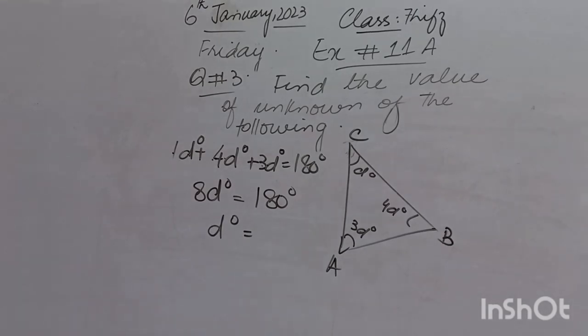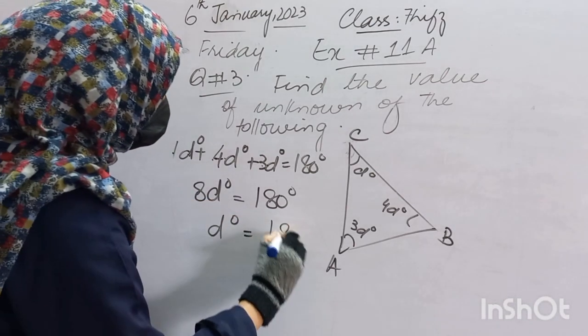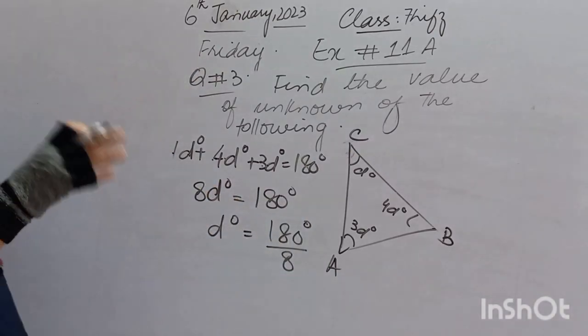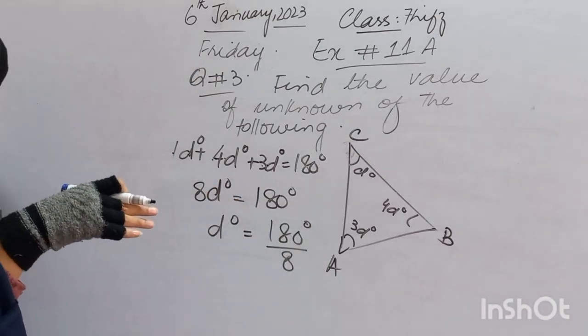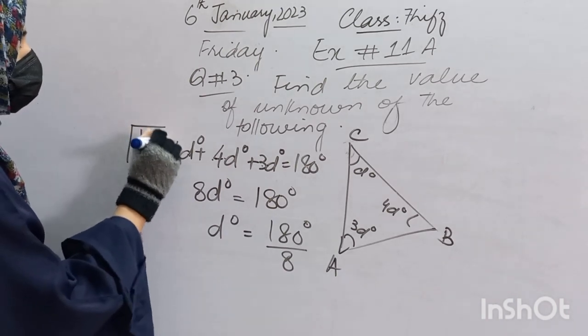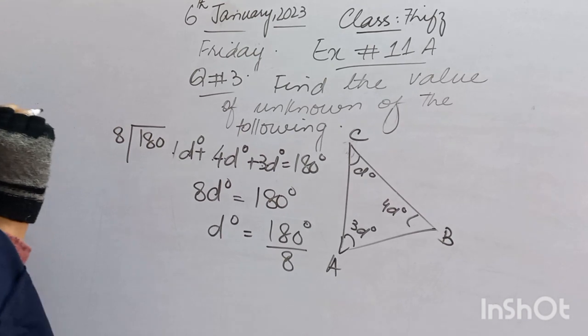What relationship is being used here? Multiplication, but we don't want 8 with D. So what would we do? We will simply shift it to the other side. After shifting, we have this kind of step, 180 by 8. So we will divide it by 8.